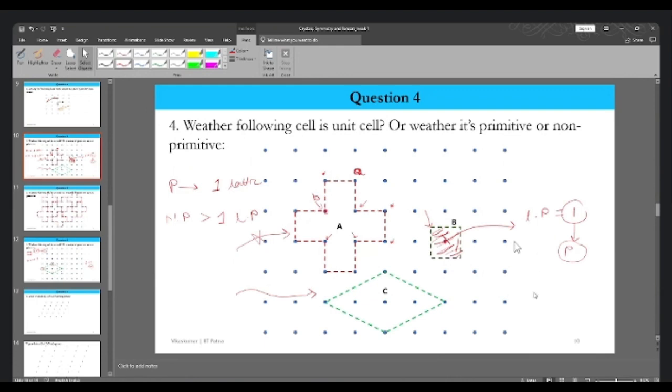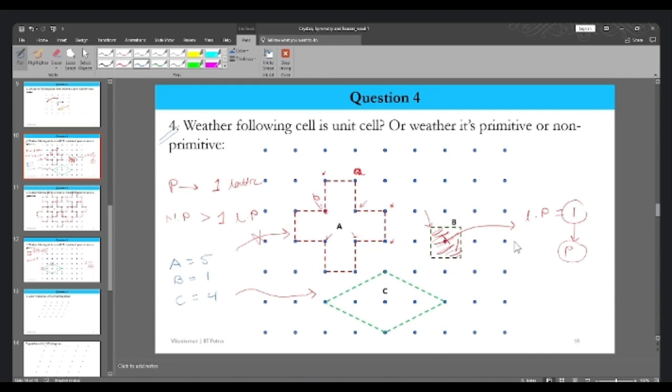Let's go to this particular question. We got to know that A was having how many lattice points? We calculated it, right? It was 5. And B we know is 1 lattice point. And C we got to know is nothing but 4. We have already answered this particular question, the fourth one.